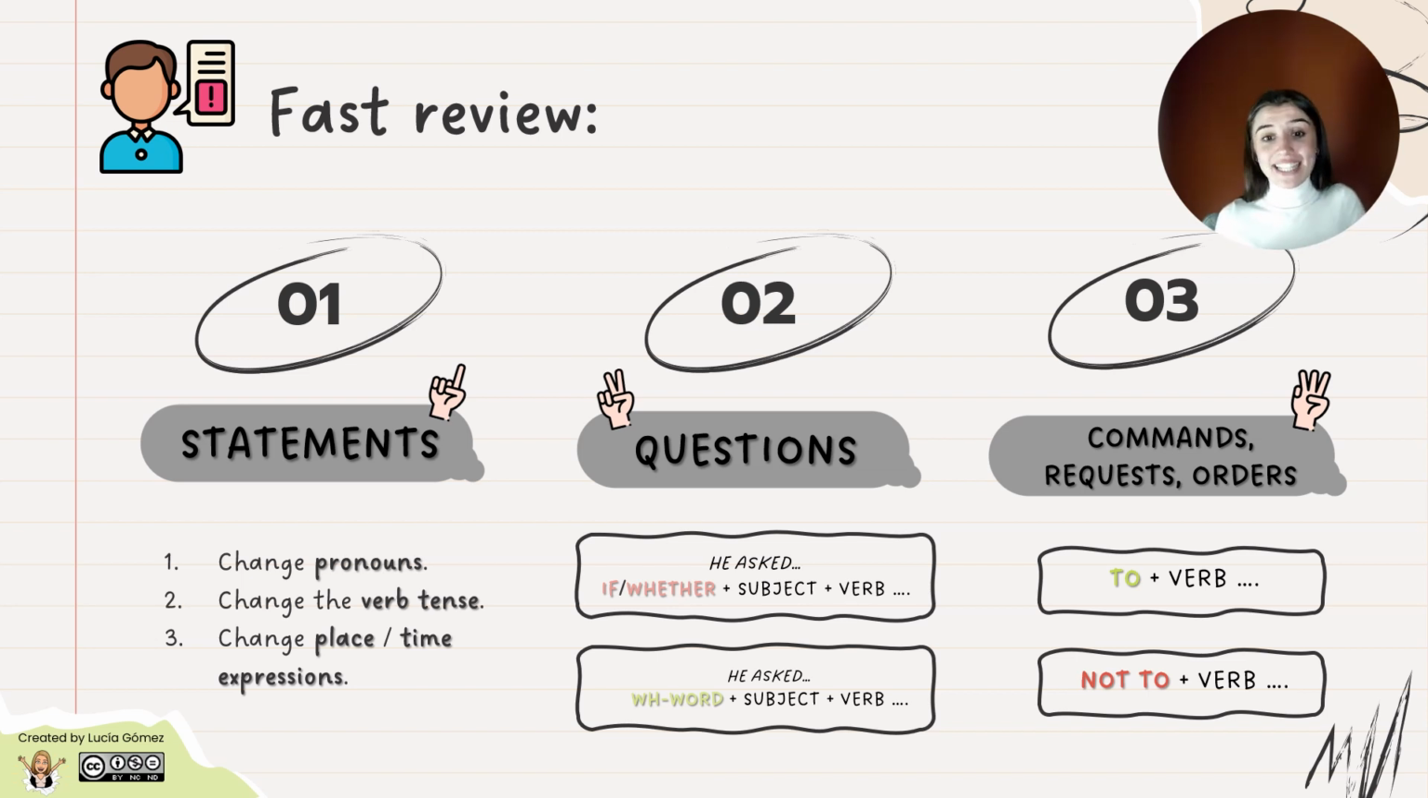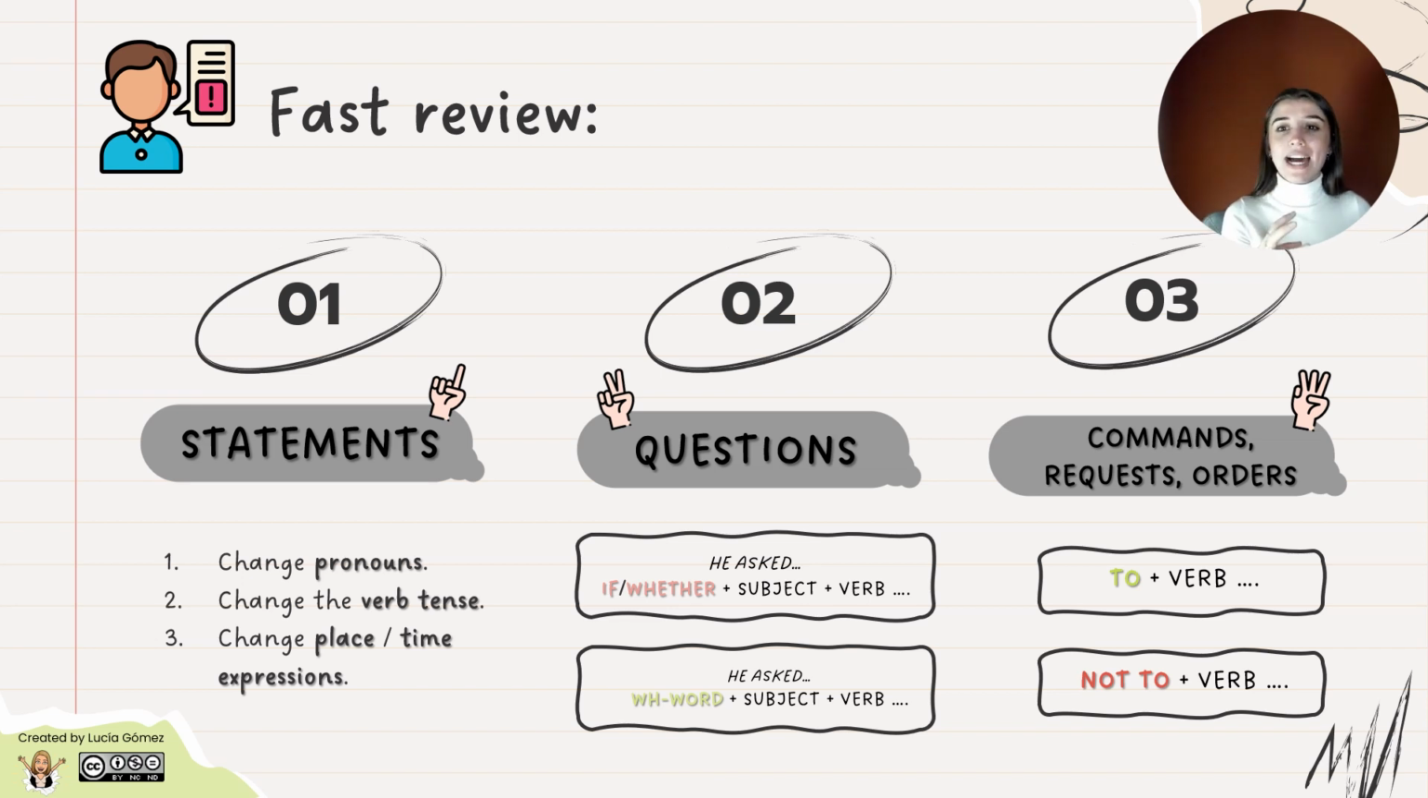Finally, last but not least, we need to work with commands, requests, and orders. In this case, even though pronouns and time and place expressions do also change, we need to take into account that the verb tense does not change in the same way as with statements and questions, but rather with the infinitive form of the verb. In order to do so, we need to distinguish between affirmative and negative sentences. Affirmative sentences are going to be introduced by means of to plus the verb, and negative sentences by not to plus the verb.